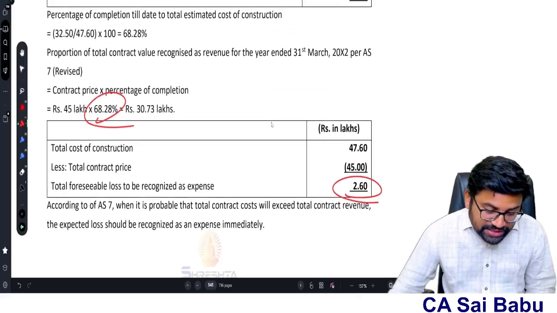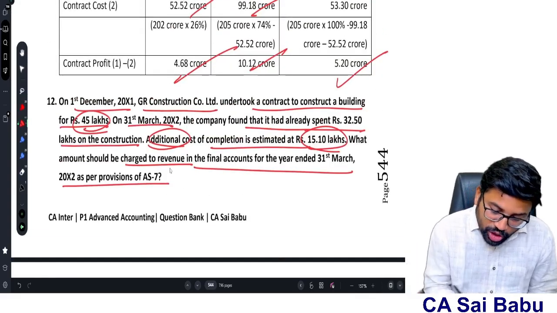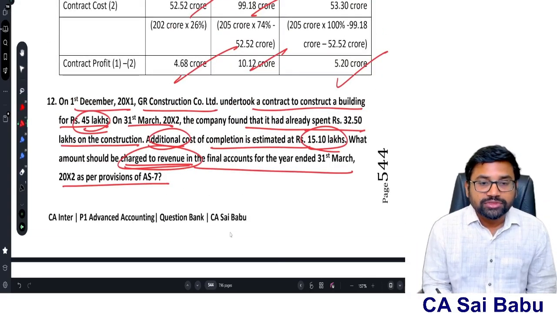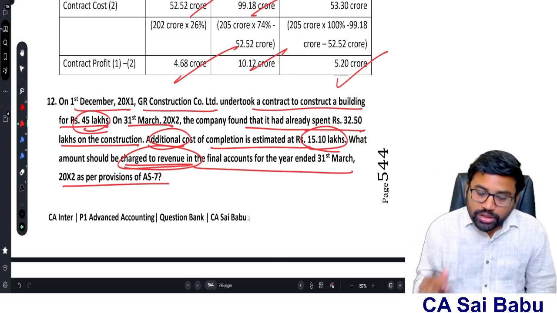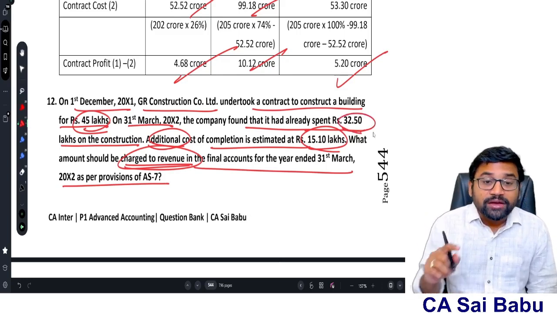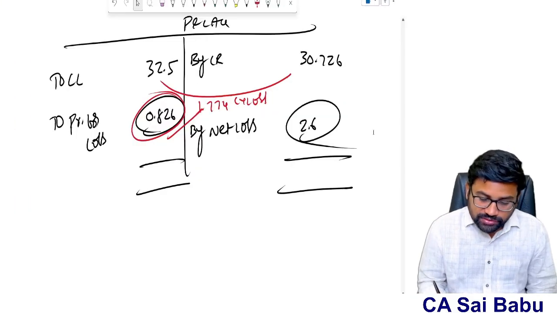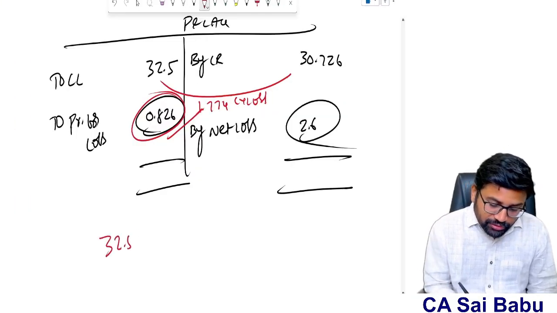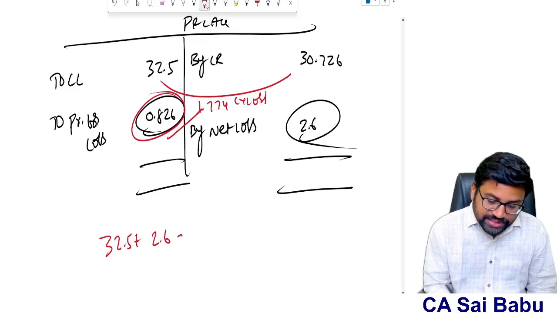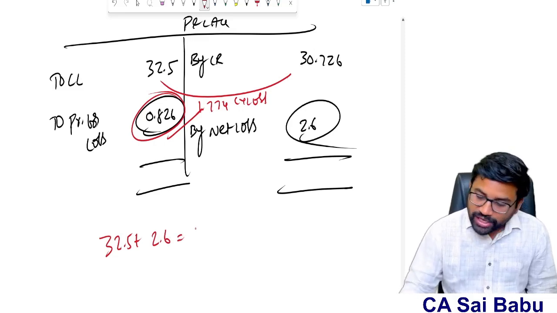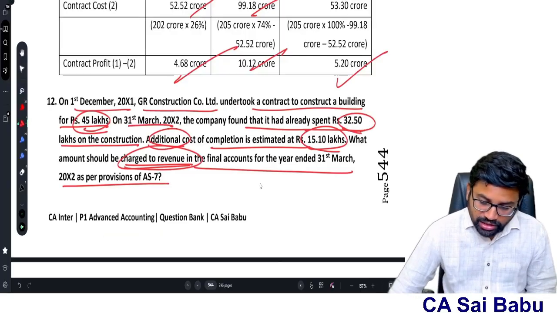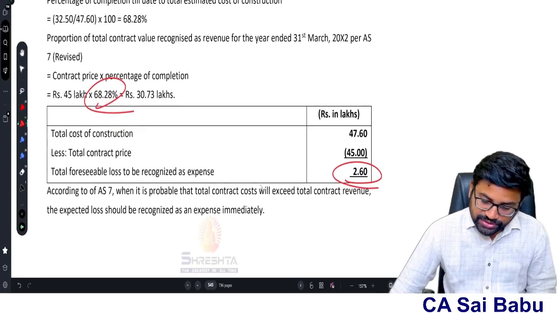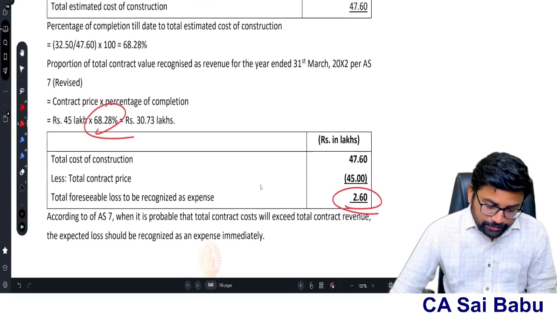But what they have asked in the question, how much amount is charged to revenue? Charged to revenue means how much amount you debit to P&L account. Total expenses incurred 32.5 plus total expected loss. So 32.5 plus expected loss 2.6. So both will become expenses. So the total 35.1 we will charge to P&L account as an expense. Okay.